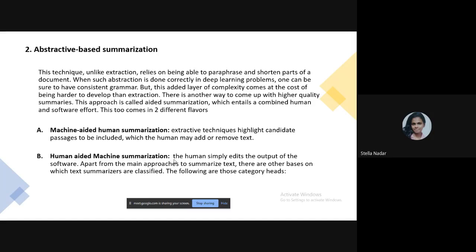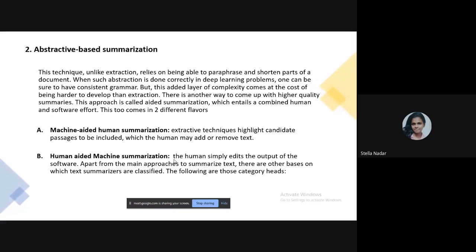But this adds a layer of complexity, because extracting the things that are important is really tough and includes lots of complexities and algorithms to solve, at the cost of being harder to develop than extraction.